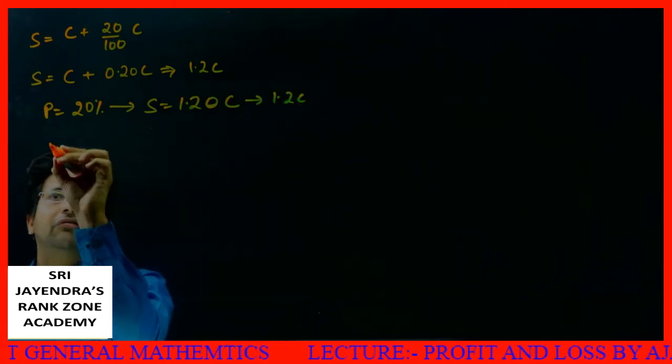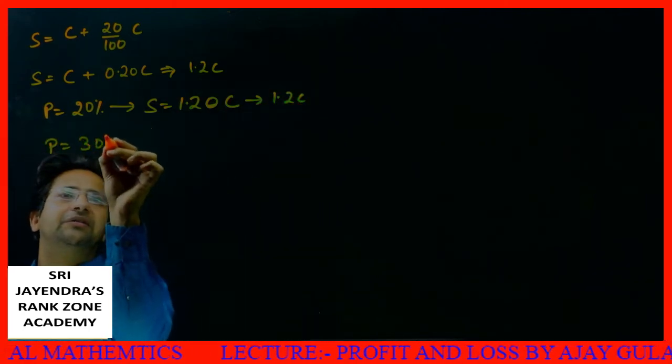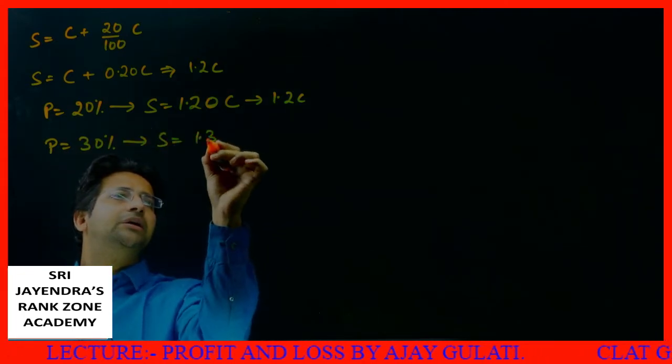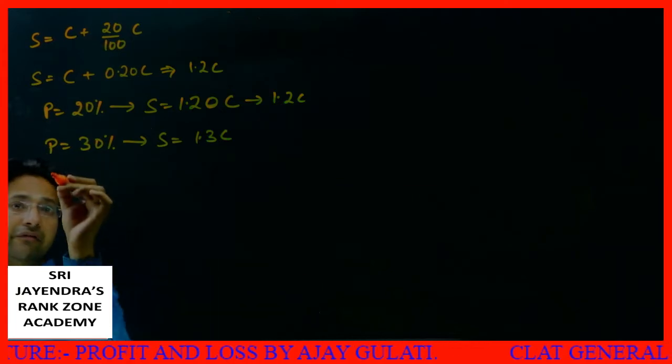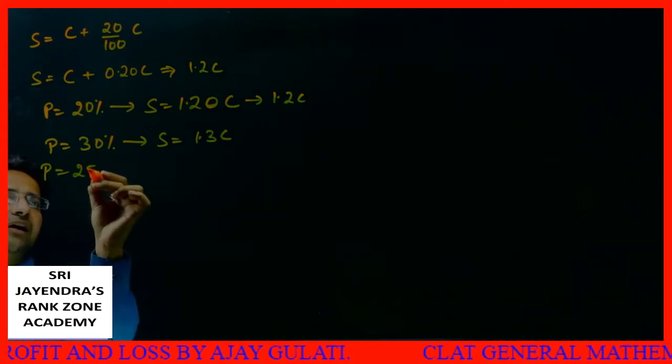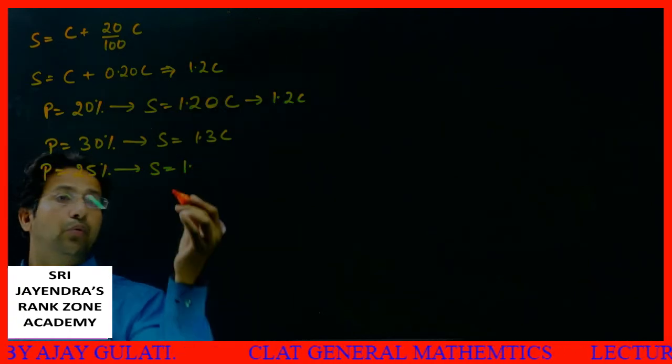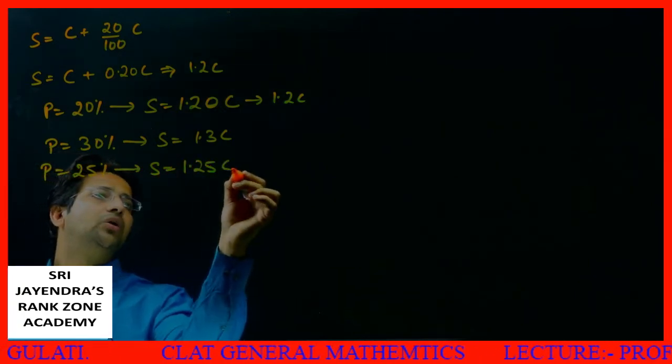If my profit is equal to 30%, then my selling price will be 1.3 C. That's all. If my profit is equal to 25%, my selling price will be 1.25 times the cost price.